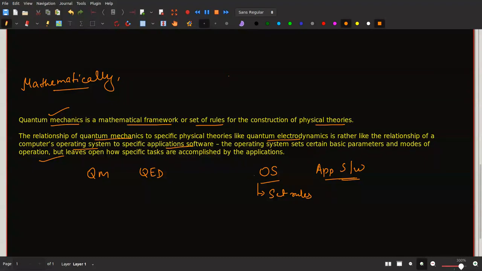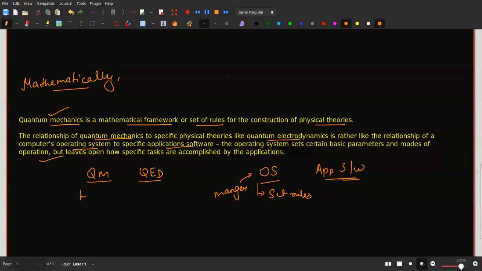So that is the relationship. We know that the OS is like the manager. The role of a manager is to set certain rules, to divide the task, to monitor everything. And within that, the employees have to work. Now the same thing happens between quantum mechanics and quantum electrodynamics.